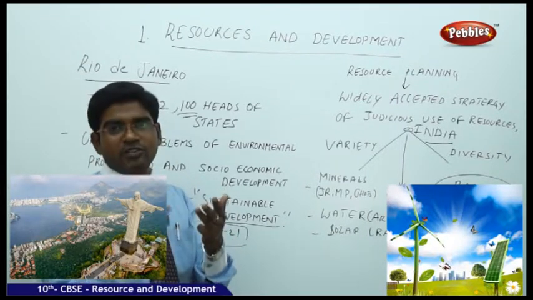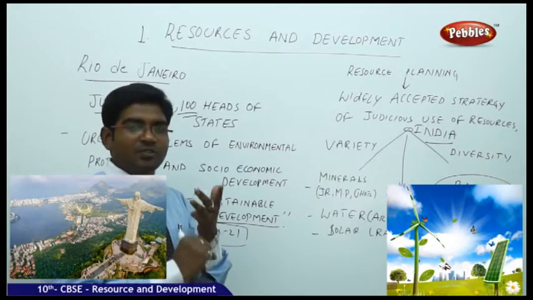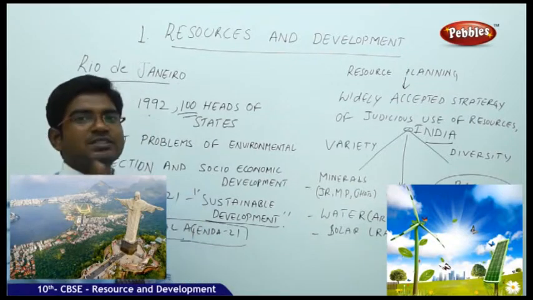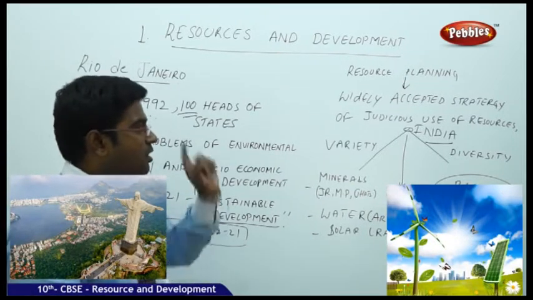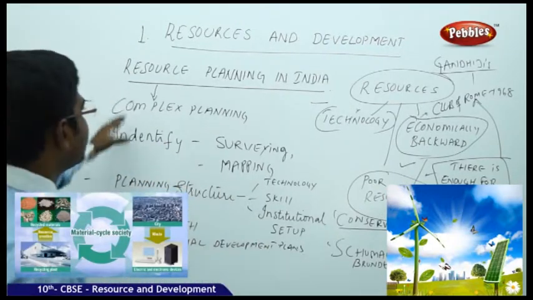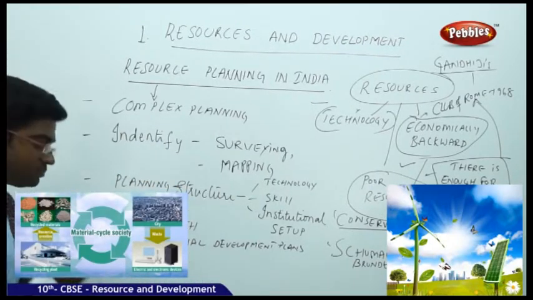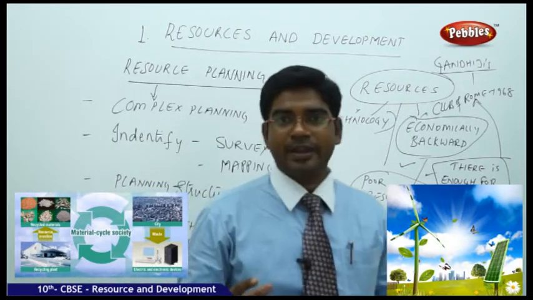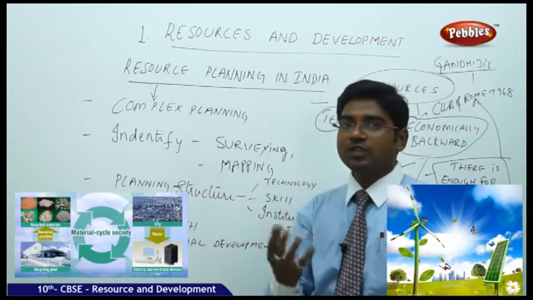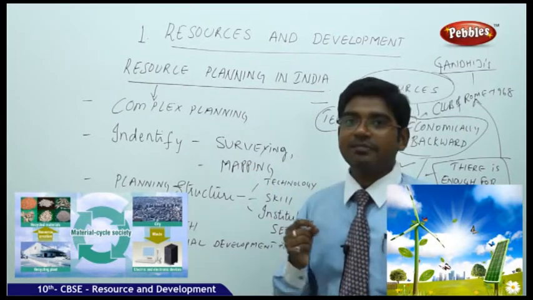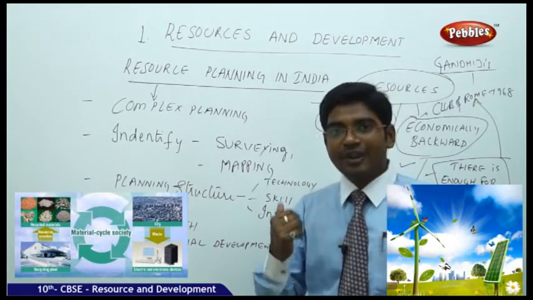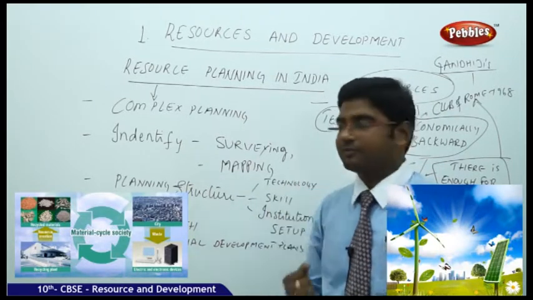First plan for the local interest to get satisfied, then plan for the state interest to be satisfied, and further the national interest. That's how we need to do our resource planning. Now moving on to understand resource planning in India. We already discussed resource planning. It is a very judicious way of using the resources, but at the same time it is a very complex planning, because nowadays you need to identify many things before planning something.